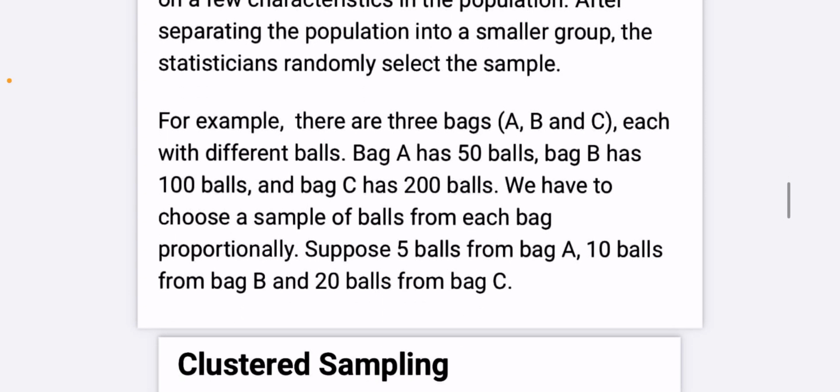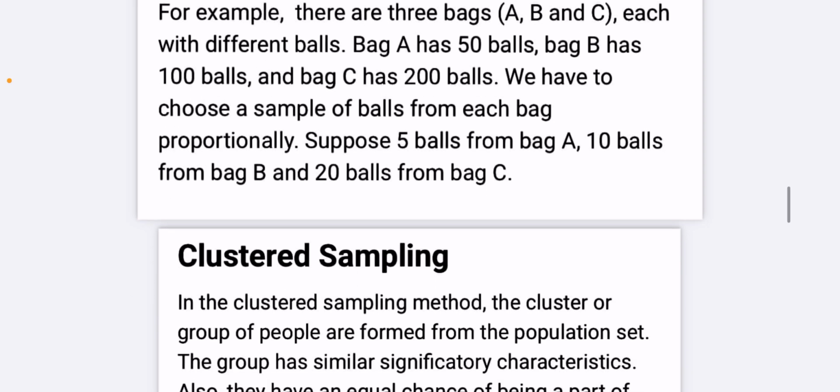For example, there are 3 bags A, B and C, each with different balls. Bag A has 50 balls, B has 100 balls and C has 200 balls. We have to choose a sample of balls from each bag proportionally. Suppose 5 balls from bag A, 10 balls from bag B and 20 balls from bag C.